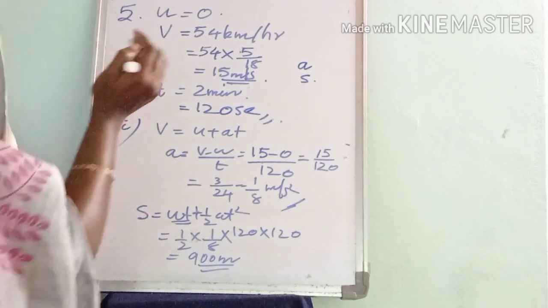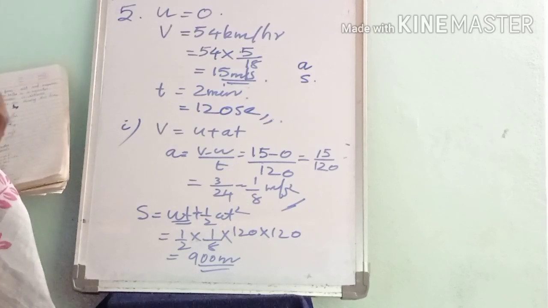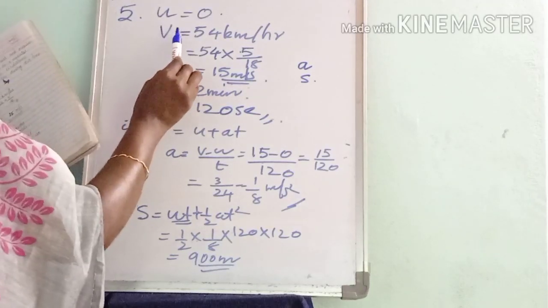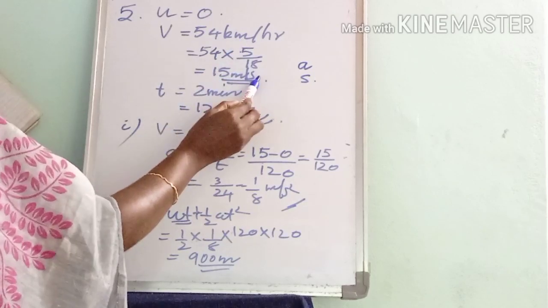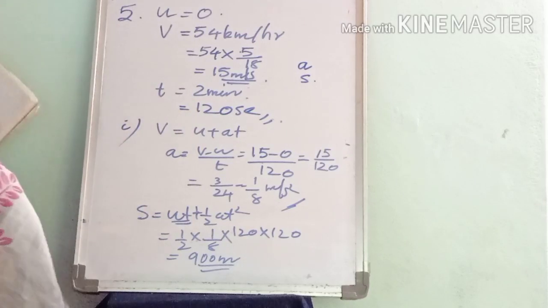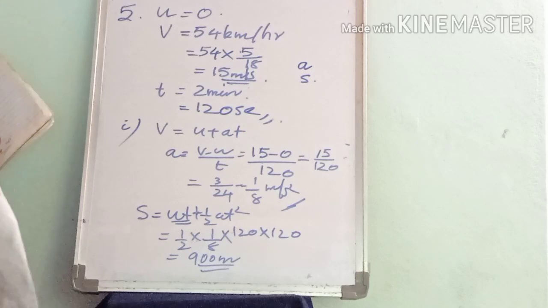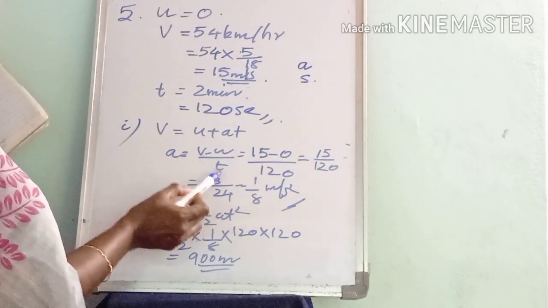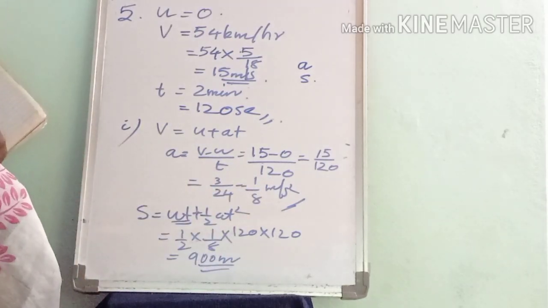Here a bus starts from rest, so its initial velocity equals 0, and it acquires a velocity of 54 km per hour. So its final velocity v equals 54 km per hour. Here we have to convert this kilometer per hour into meter per second. Multiplying by 5 by 18, we will get 15 meters per second. The time of 2 minutes corresponds to 120 seconds. We have to find the acceleration. So acceleration a is equal to v minus u by t. Substituting this, you will get the acceleration as 1 by 8 meters per second squared.